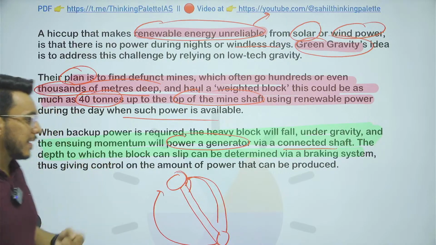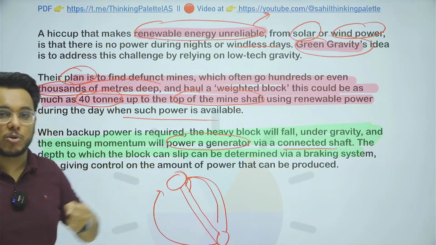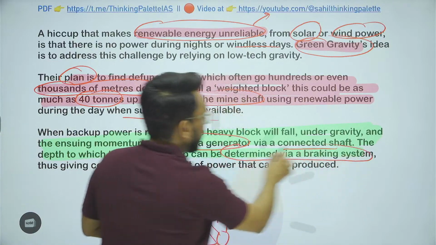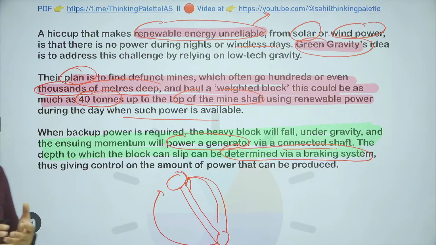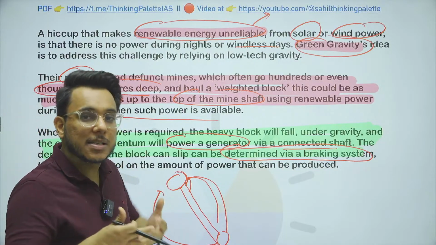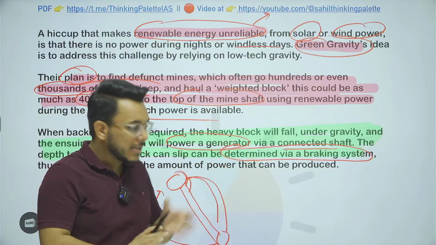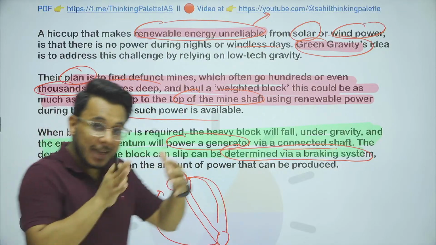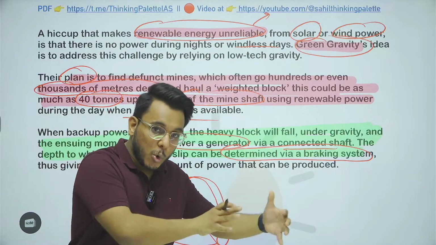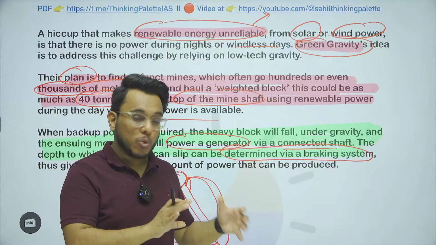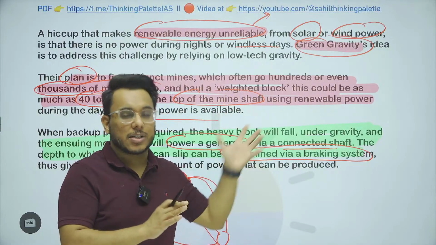Now it is being said that the speed at which this particular block goes down can be determined by braking, and in that way the amount of electricity that we need can also be managed and determined. So this is green gravity, which uses gravity and the slope to generate electricity, and this can be used in mines or such kinds of structures.